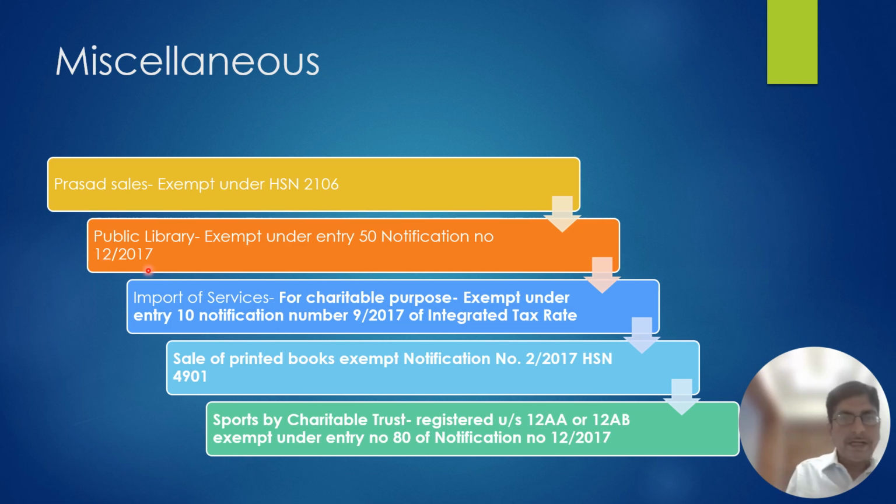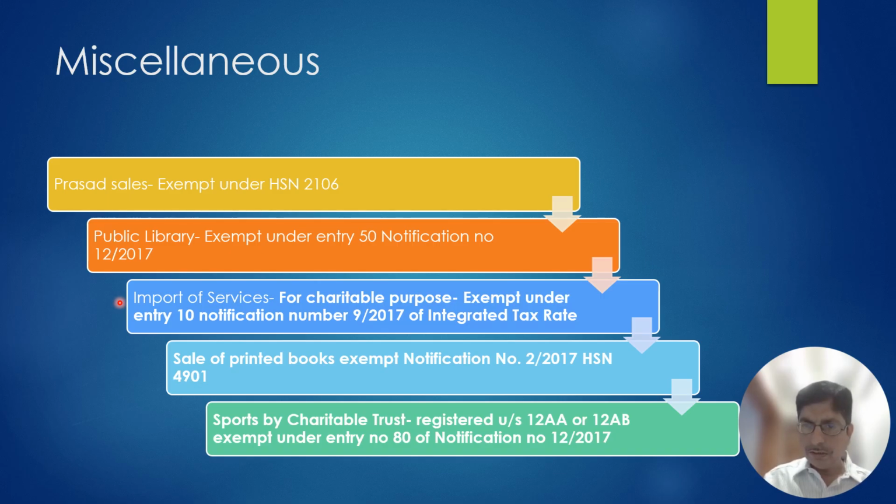Now, public library. Public library is exempt under entry number 50, notification number 12/2017, service notification. One more point. Import of services by the public charitable trust. What is the condition?